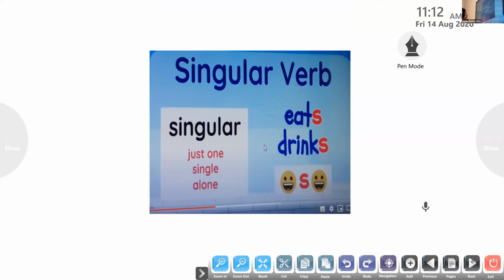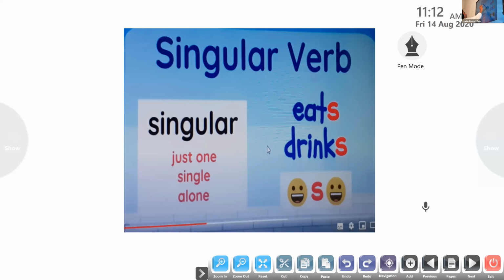So, all of you look here. Singular verbs are eats, drinks. We need to add an S at the end of the verb. Okay, can all of you see this? Are you looking at it? The singular verb is not like the singular noun. In the singular noun, we don't add an S. But in the singular verb, we add an S at the end of the word. Eats, drinks. So see here, this we need to remember.